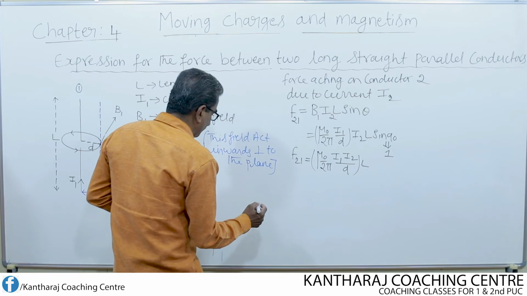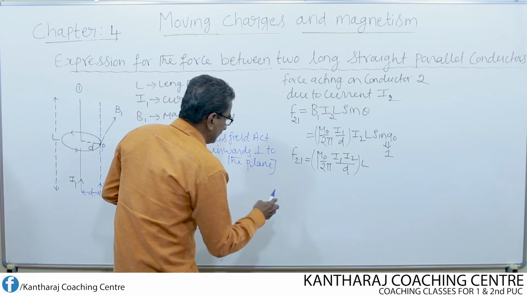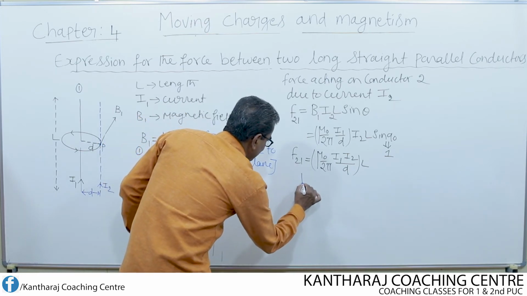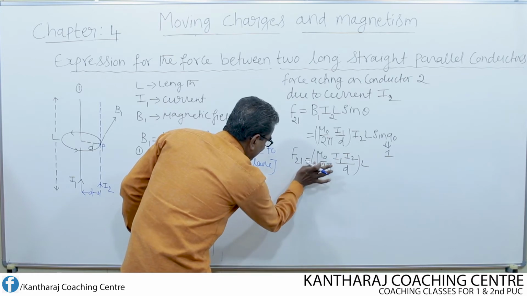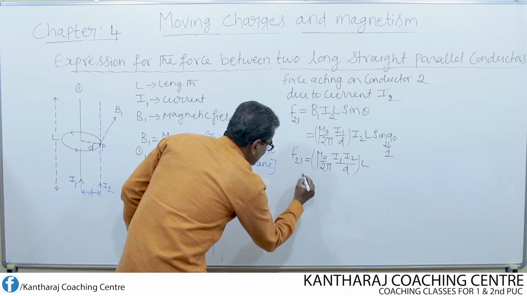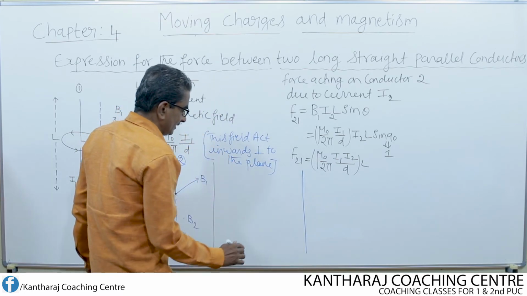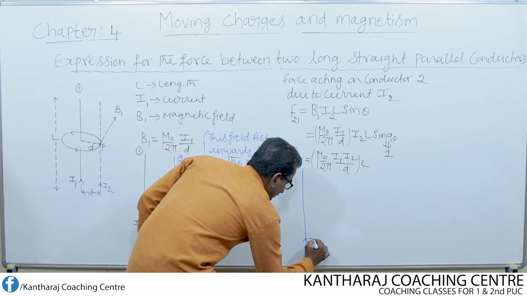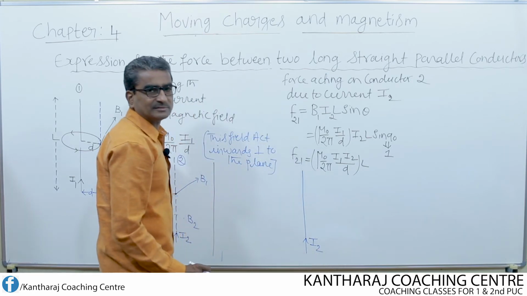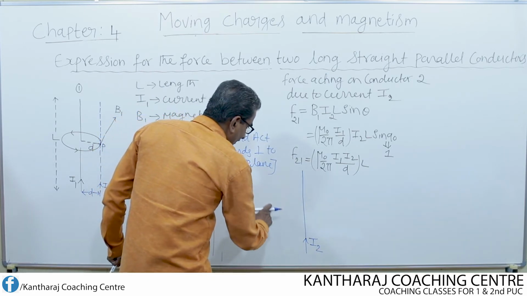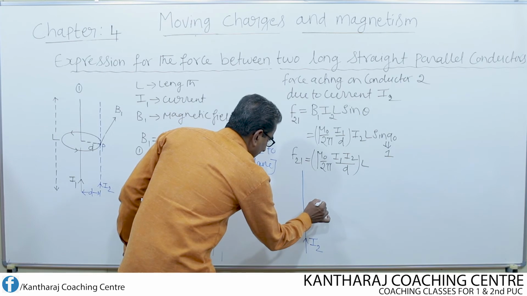I write one more figure. So this is nothing but the second conductor. Let us pass the current I2 through the second conductor. Then all around this conductor there will be magnetic field.